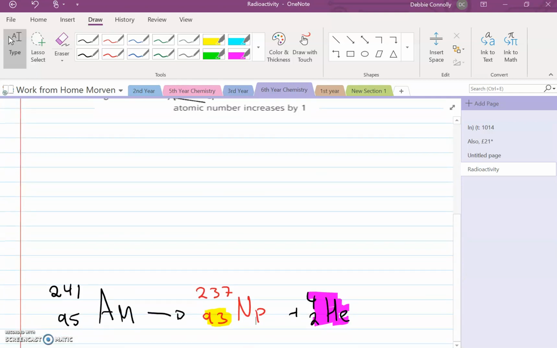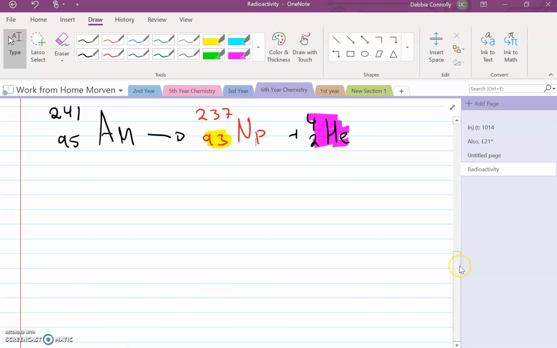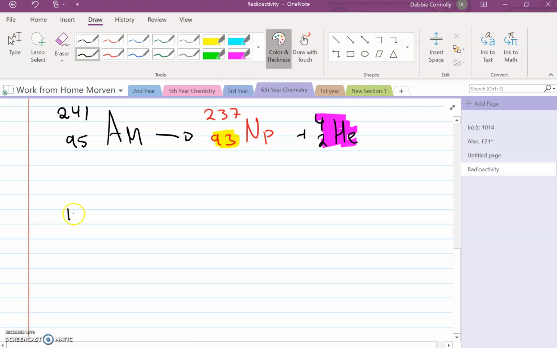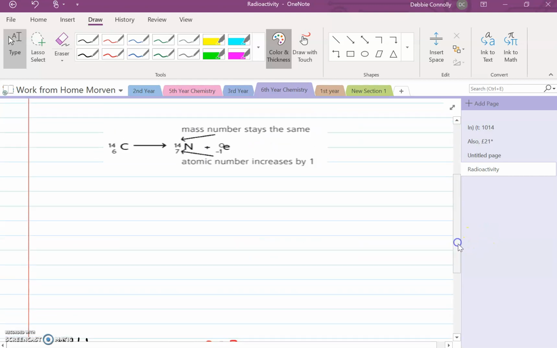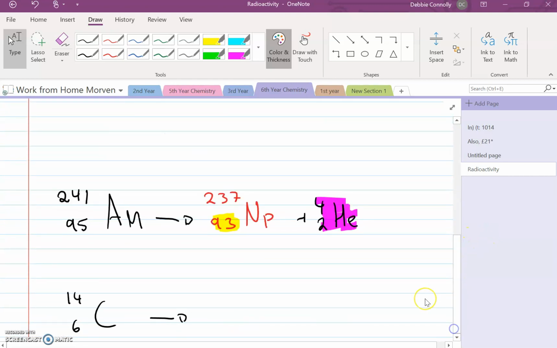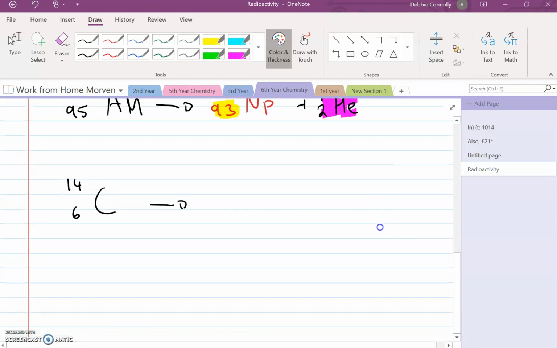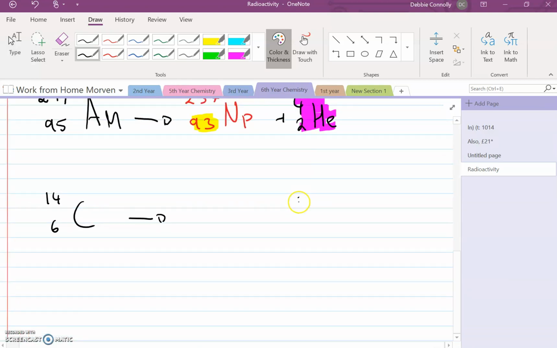Okay? If you were told carbon, so carbon-14, with atomic number 6, that breaks up and it's giving you a beta particle. Now beta particles are normally written like this: 0, -1, and the symbol beta, something like that. Okay, that's your beta particle.